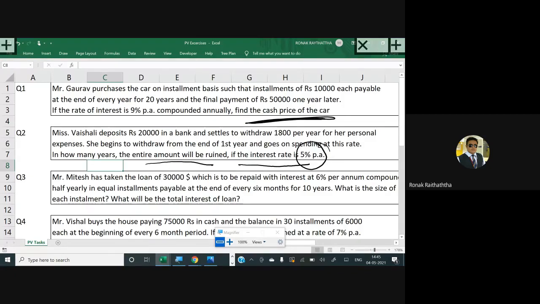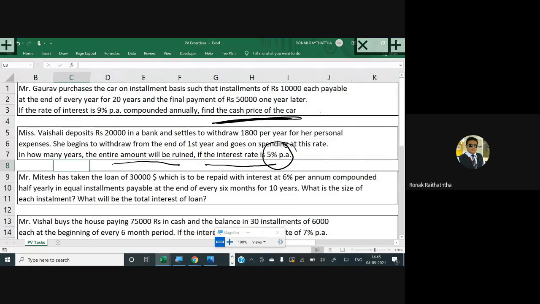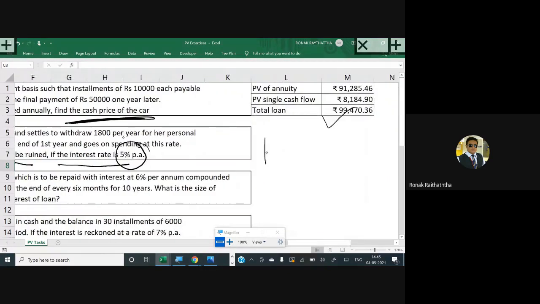Now try to understand this question properly. My friend, Miss Vaishali is investing something over here. That is 20,000. It's a present value. Obviously, she will invest it first, then only she'll get something in return, right?